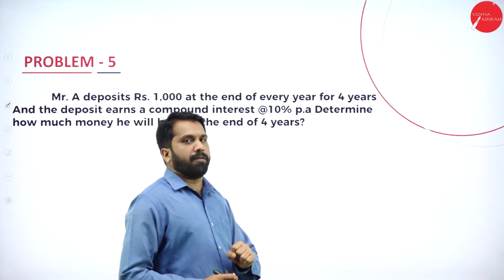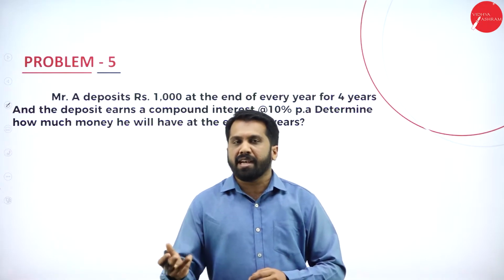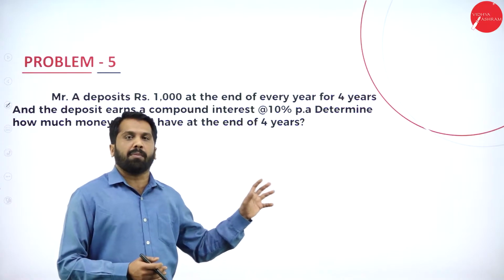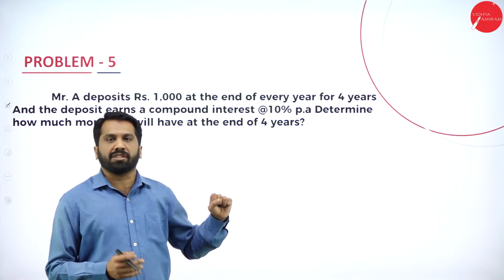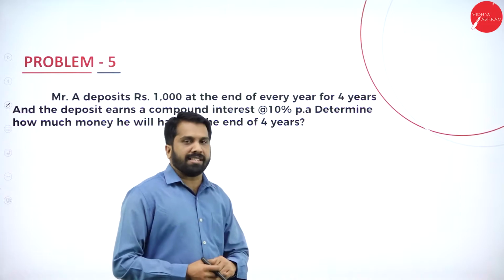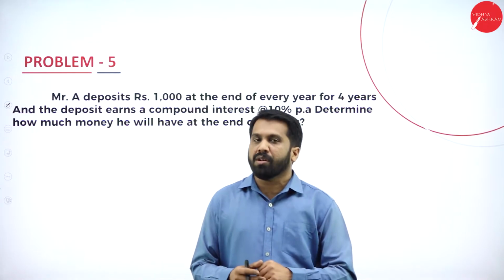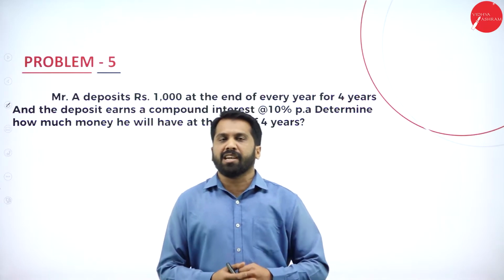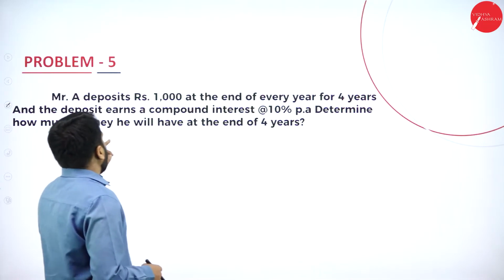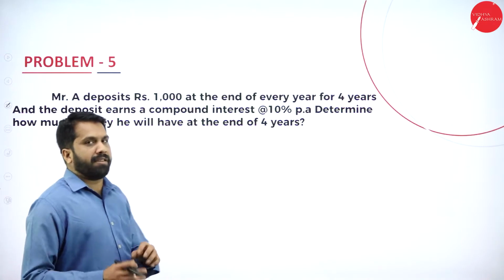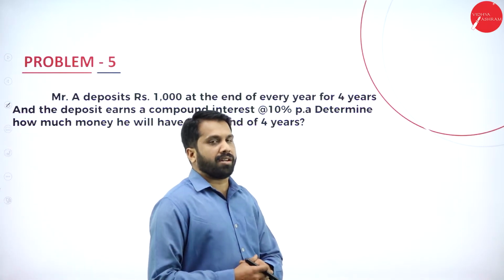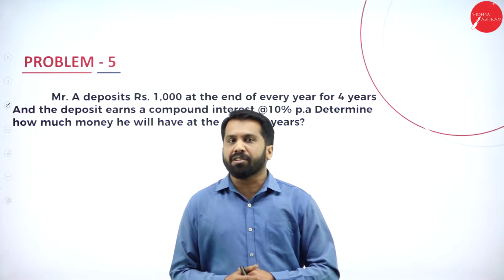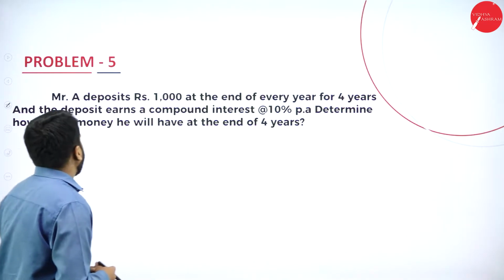Like this year 4,000, next it will be 3, it may be 2, it may be 1, it may be 5. Every year the amount used to change, but in today's session, whatever problem we are going to do, the amount is the same for every year. Just assume that you have planned to invest 1,000 every year. Every year 1,000 you are planning to invest. Now, as per this, what happens?